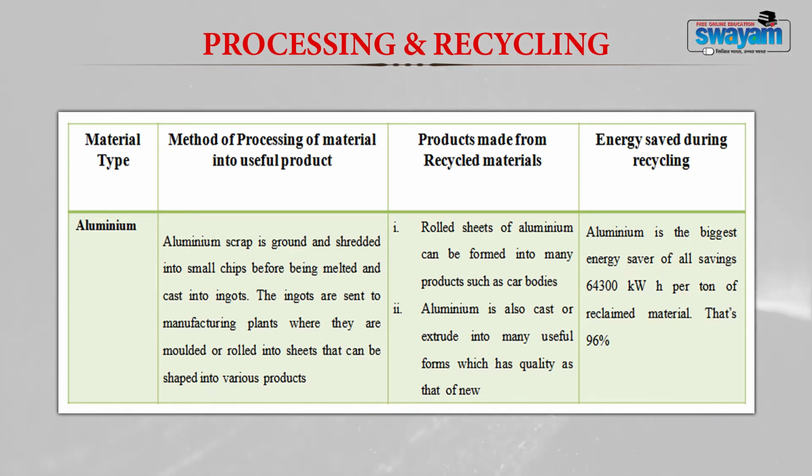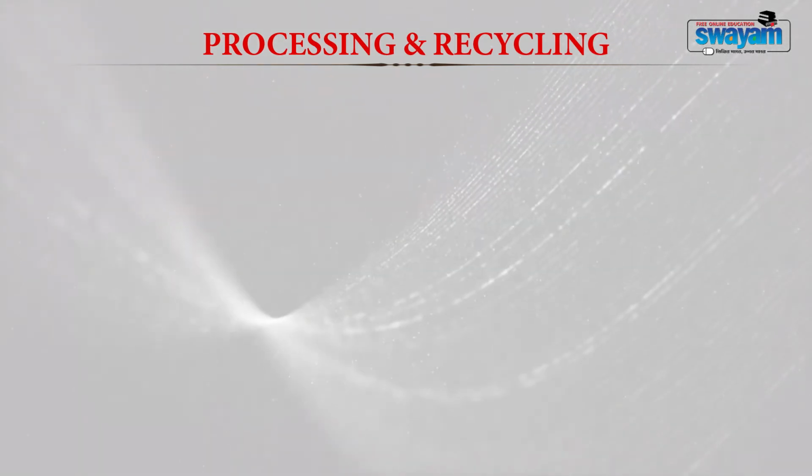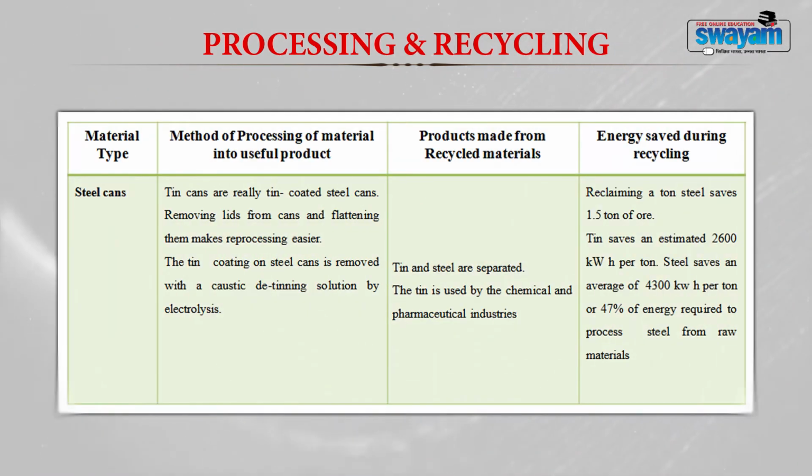Aluminium recycling can save a large amount of energy. It has been estimated that 64,300 kilowatt hours of energy can be saved per ton of aluminium recycling, and this is about 96% energy saving. Let me have a look at another material, that is steel cans processing and recycling.